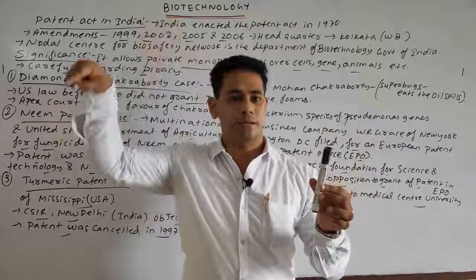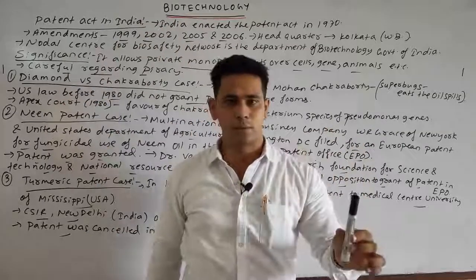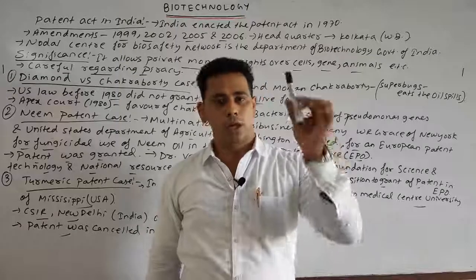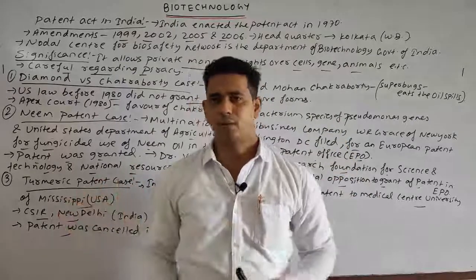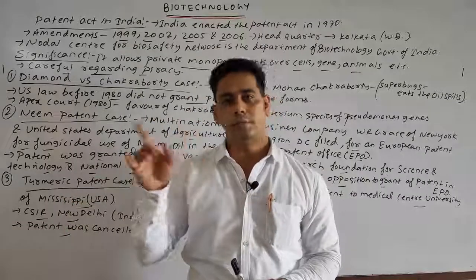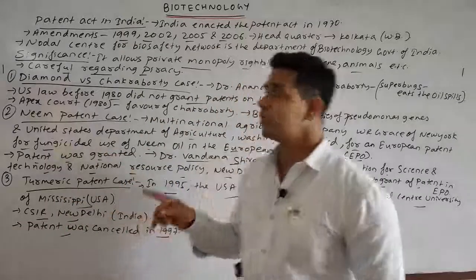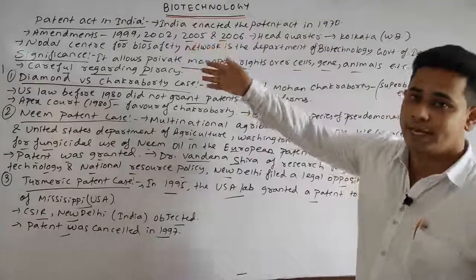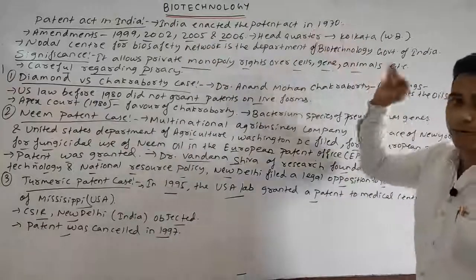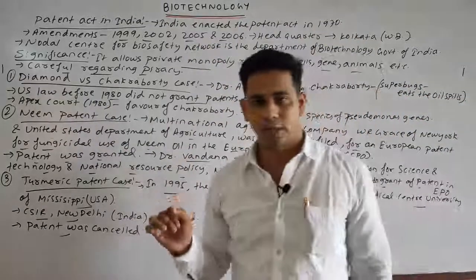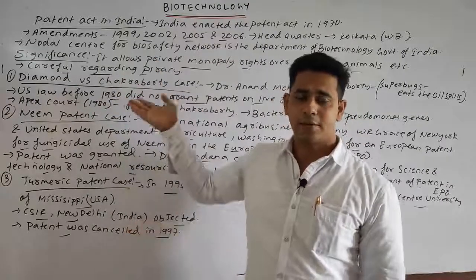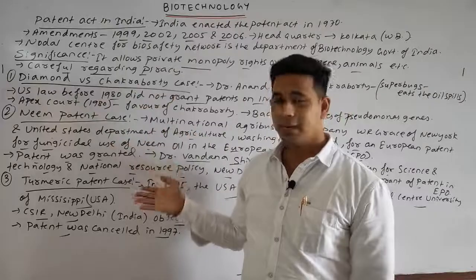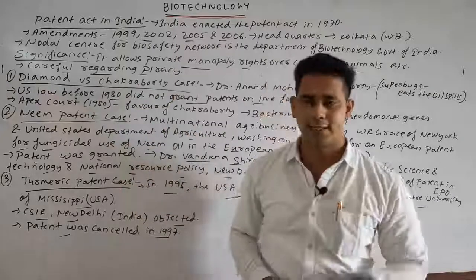Wherever it goes to the market for selling, royalty should always be given to him for a definite period. So that comes under the biopatent. And we also discussed the Patent Act in India, enacted in 1970, headquartered in Kolkata, West Bengal, its significance, and various cases: the Diamond versus Chakrabarty case, the neem patent case, and finally the turmeric patent case.